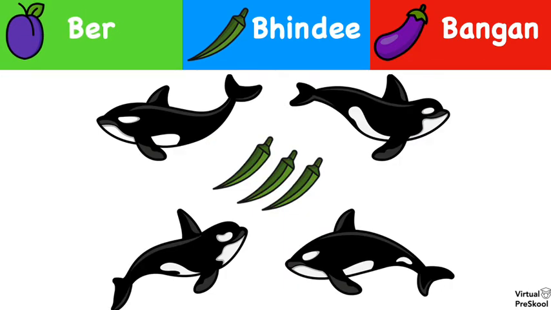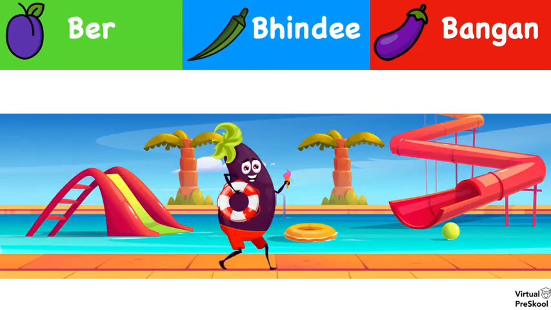Here we have okra that are being eaten by orca. So the orcas like to eat okra. Say that 10 times fast. Orcas like to eat okra. All right, and what is okra in Hindi? Bear, bhindi, or bangan? Bhindi. By the way, I'm just kidding. I don't think orcas like to eat okra. I just thought it sounded funny, so I wanted to do that example. Okay, so once again, okra or ladyfingers are bhindi.